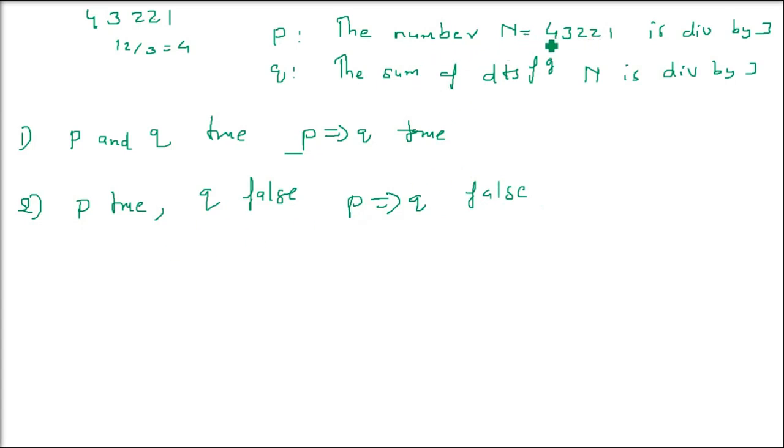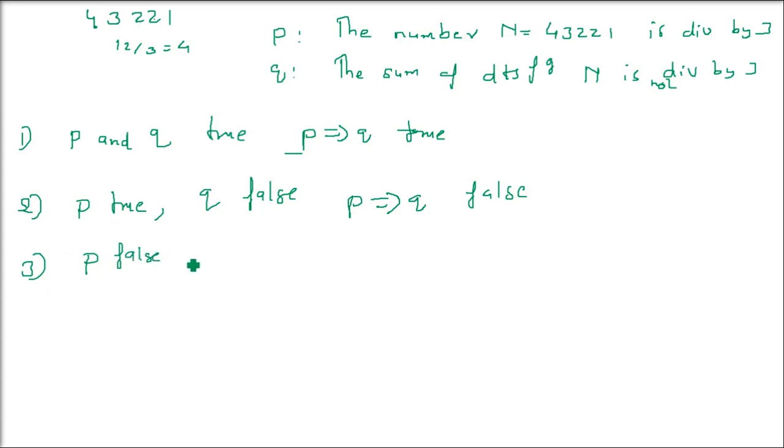See, the first thing I told you: P and Q are true, so P implies Q is also true. When we say P is true, that is, the number n is divisible by 3, which is of course true, then the sum of digits of n is not divisible by 3. If I am saying P is true but Q is false, and Q is the consequent, then P implies Q is false, which is not coming right.